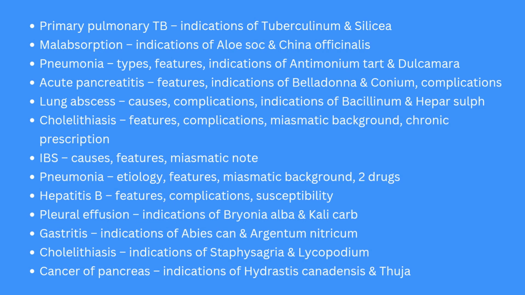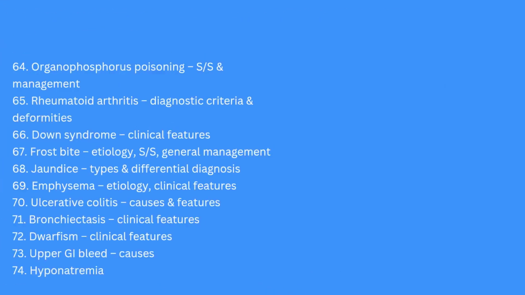complication, indication of bacillinum and hepar sulph, cholelithiasis, its feature, complication, miasmatic background and chronic prescription, IBS, its causes, feature and miasmatic note, pneumonia, its etiology, feature, miasmatic background with 2 drugs, hepatitis B, its feature, complication and susceptibility, pleural effusion, indication of bryonia alba and calcarea carb, gastritis, indication of IBS can and argentum nitricum, cholelithiasis, indication of Staphysagria and Lycopodium, cancer of pancreas, indication of hydrastis and thuja.